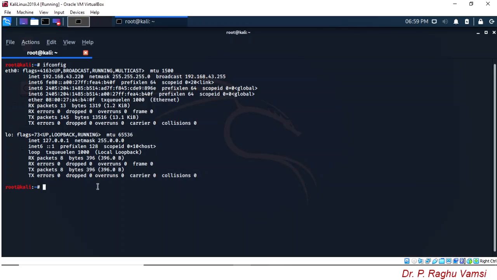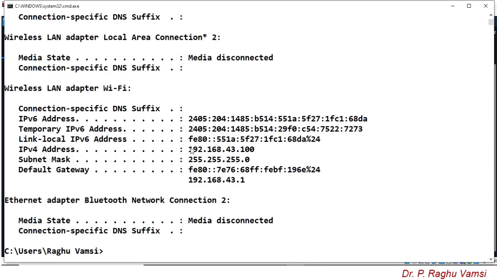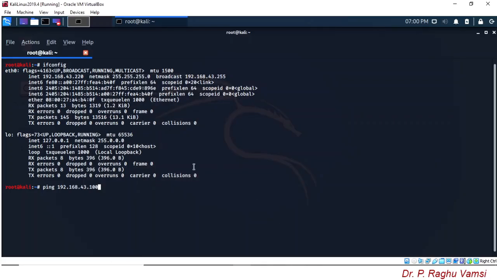To do this, ping 192.168.43.100, which is the IP address of the host computer that we have already seen. This is the IP address we are going to check by pinging.